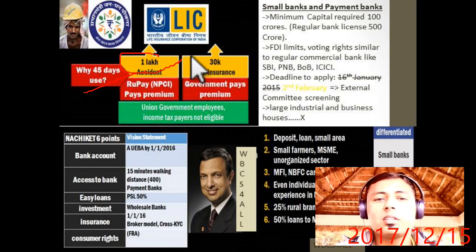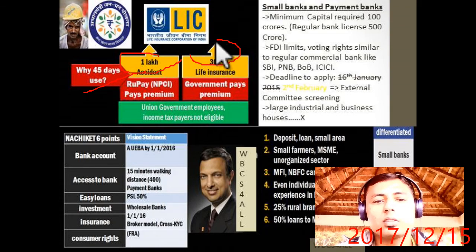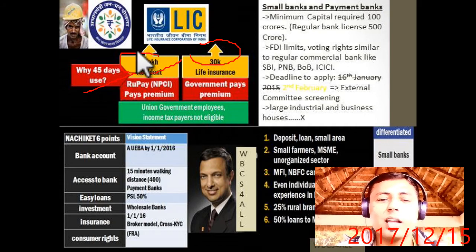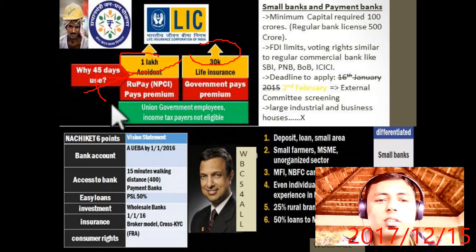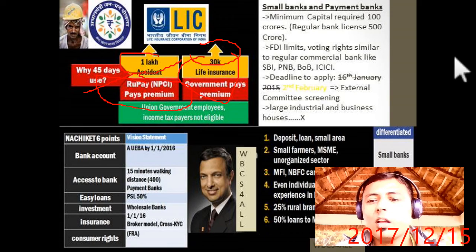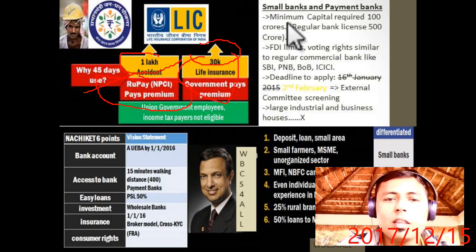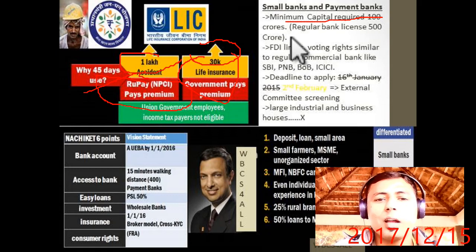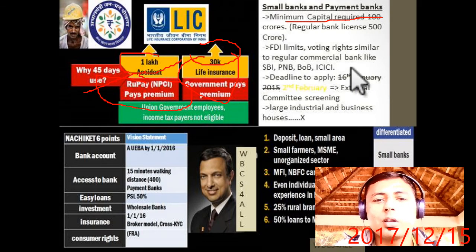And for the 30,000 life insurance, the government pays the premium. Okay, so for the 1 lakh accident insurance, Rupee will pay the premium, and for the 30,000, the government will pay. Now what are small banks and payment banks? The minimum capital required is 100 crore. Okay, a regular bank license needs 500 crore, but for small and payment banks you will need only 100 crore. FDI limits and voting rights are similar to regular commercial banks like SBI, PNB, Bank of Baroda, ICICI.